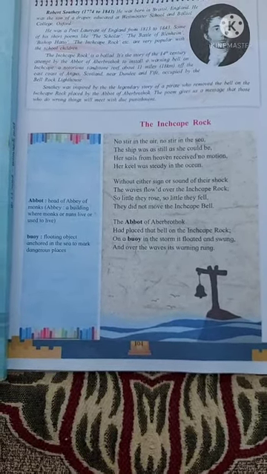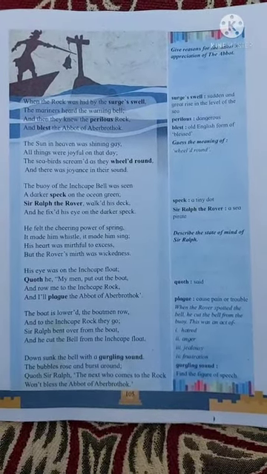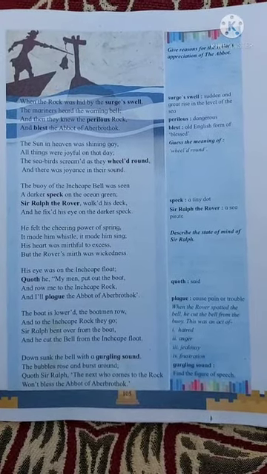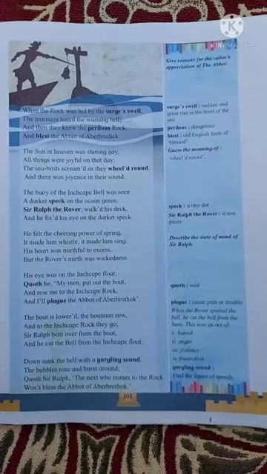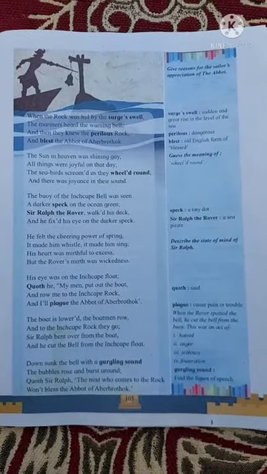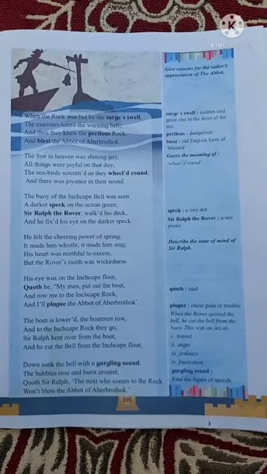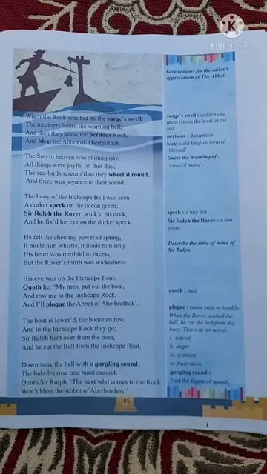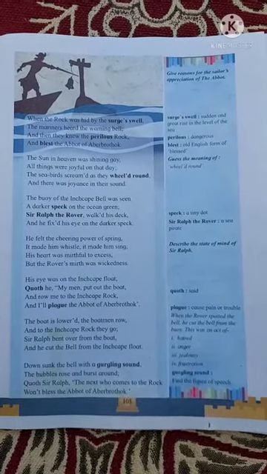Okay, now see next stanza. When the rock was hid by the surge's swell, the mariners heard the warning bell, and then they knew the perilous rock and blessed the abbot of Aberbrothock. See, when the rock was hid by the surge's swell, that means the rock, Inchcape Rock, was hid by surge's swell. Hid by means covered by here, and covered by surge's swell. Surge's swells means sudden and great rise in the level of the sea water. Water increases and the Inchcape Rock was hid due to sea water.